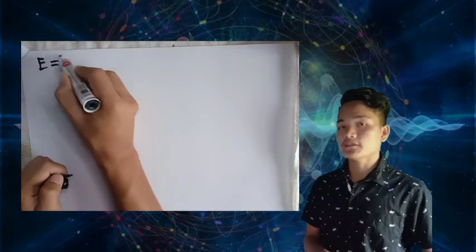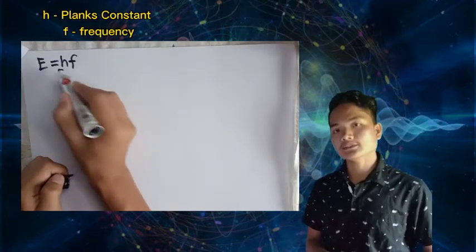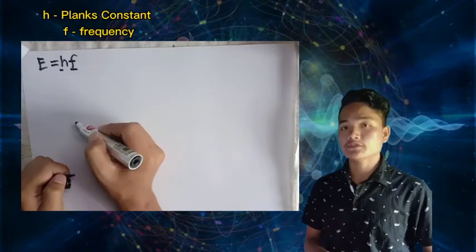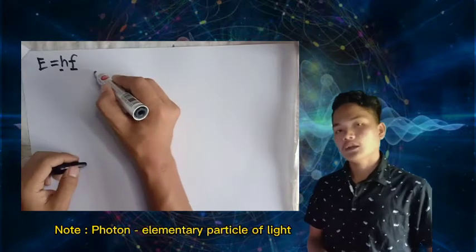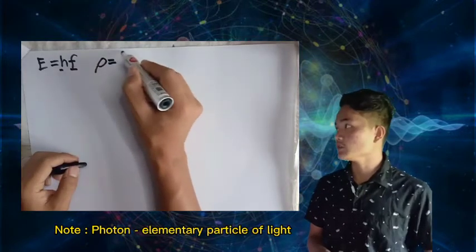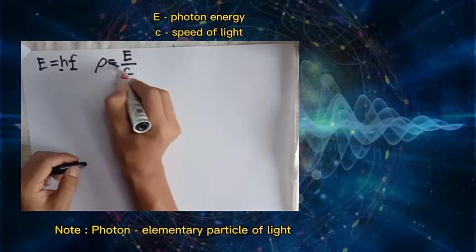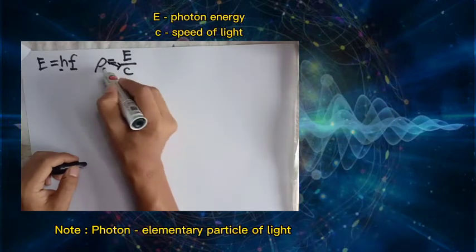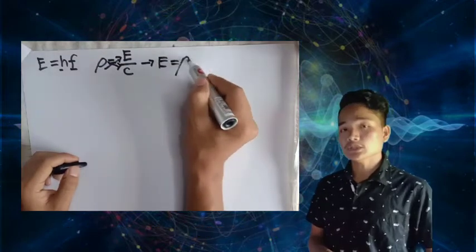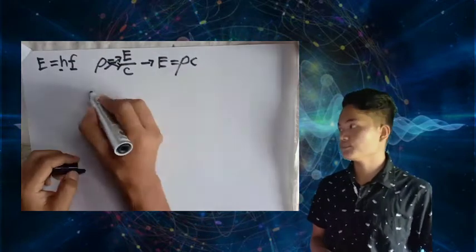Let us first discuss how the de Broglie equation is derived. Using the equation for the photoelectric effect relating the amount of energy to the frequency, which is E = hf, where h is Planck's constant and f, or nu, is the frequency of the wave. And also, the relativistic momentum of the photon is p = E/c, where E is the photon energy and c is the speed of light. And it can be rearranged into E = pc.